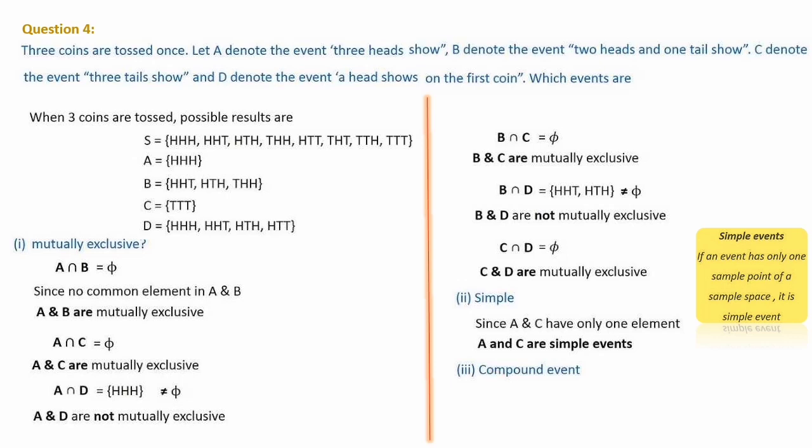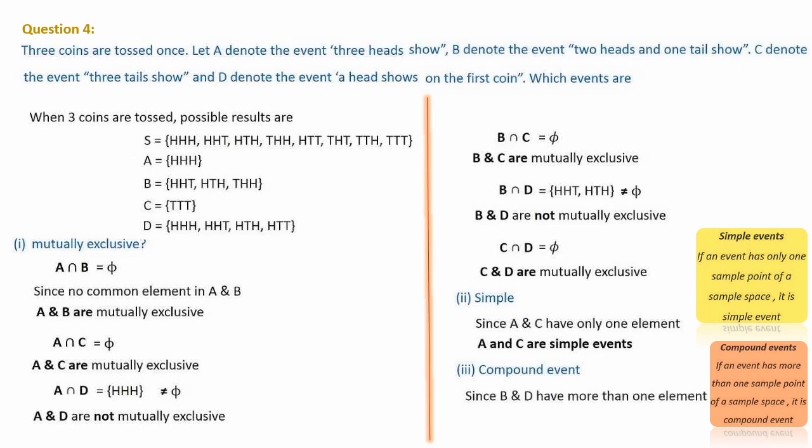Next is compound events. That also we have learned today only. A compound event means an event has more than one sample point of a sample space. More than one sample point. So you have to check. B and D, B and D are having more than one sample point. Here 3 sample points are there. Here 4 sample points are there. So B and D are compound events.